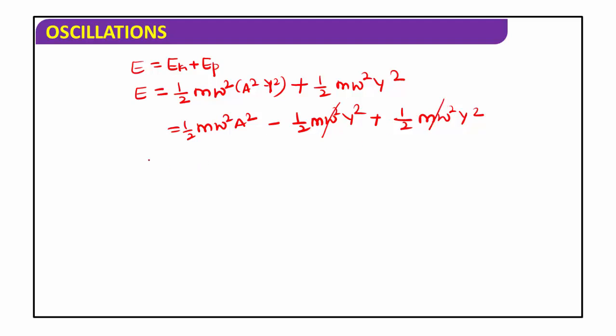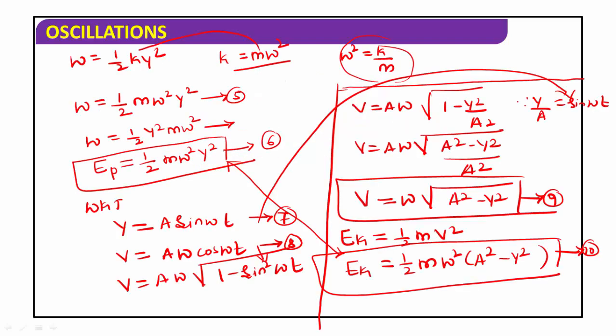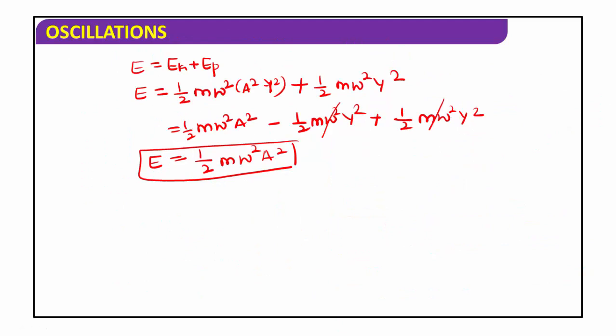These two values cancel each other. The total energy of the particle performing simple harmonic motion is E equal to 1 by 2 m omega square a square. This is equation number 11.